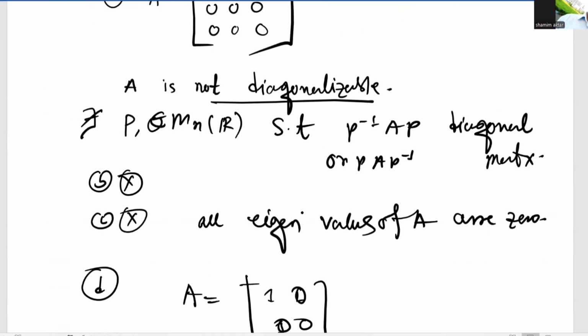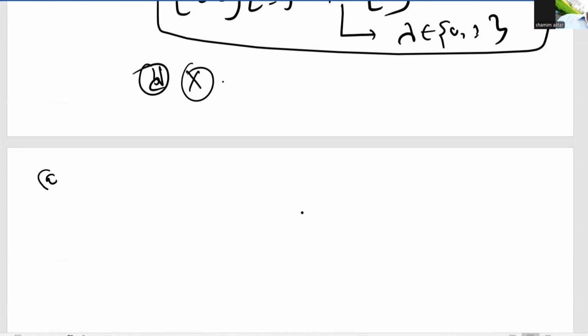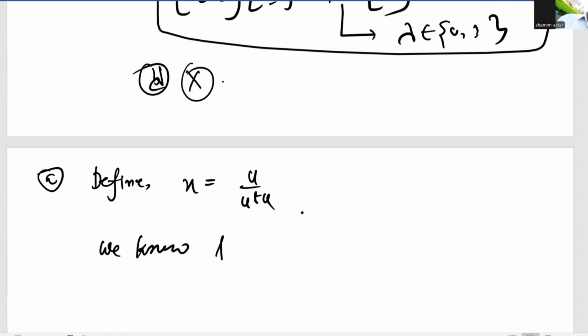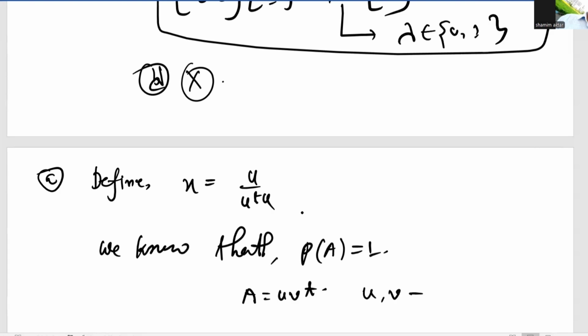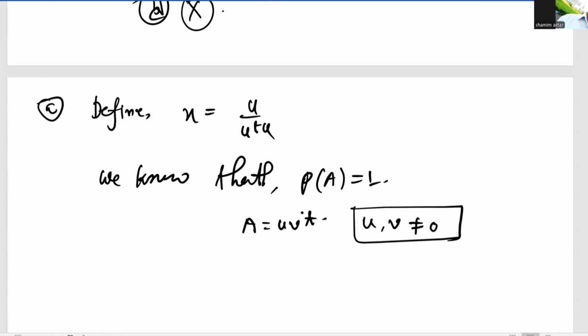In general, we prove it as follows. If the rank of matrix A equals 1, then A can be written as U V transpose, where U and V are non-zero column matrices. First we define x equal to U divided by U transpose U, and y equal to V divided by V transpose V.